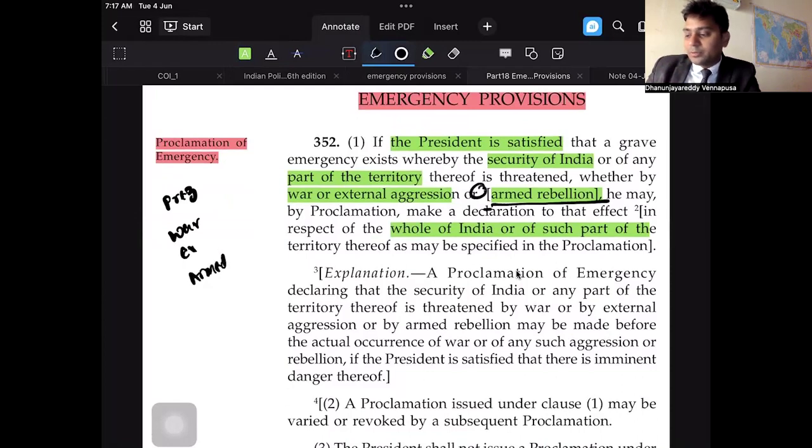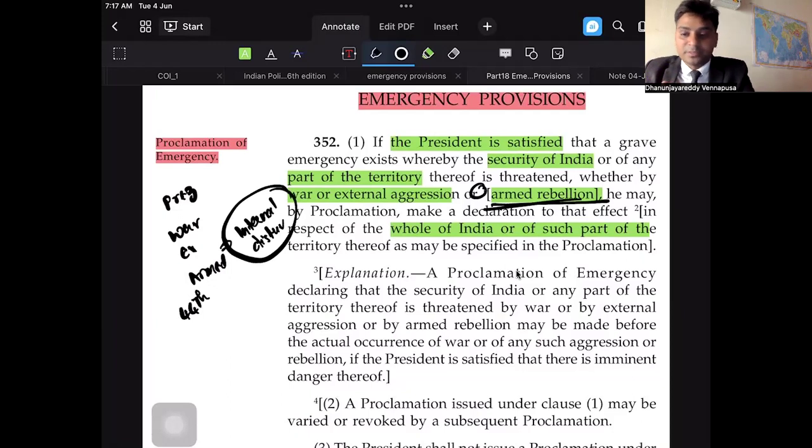Look at this. Armed rebellion was not there in the original constitution. It was earlier internal disturbance. The original constitution possessed the internal disturbance clause. Way back in the year 1975, Srimati Indira Gandhi utilized this internal disturbance clause and imposed emergency. As a result, the 44th constitutional amendment replaced internal disturbance with armed rebellion. Right. So this is the thing.